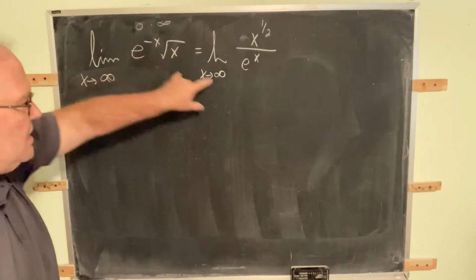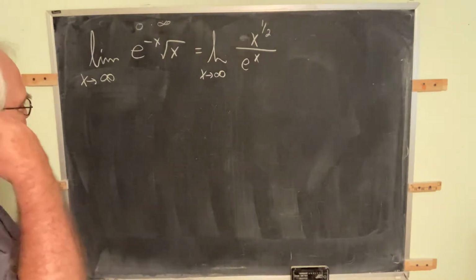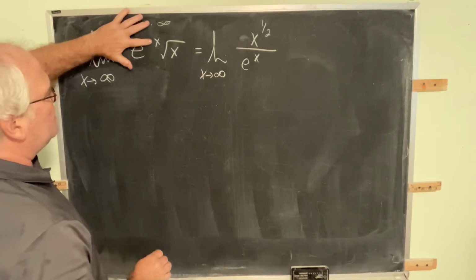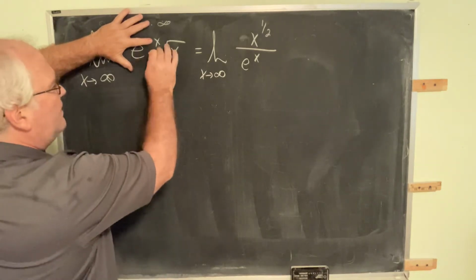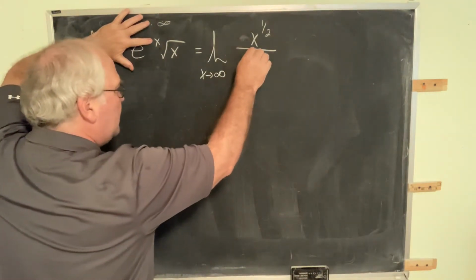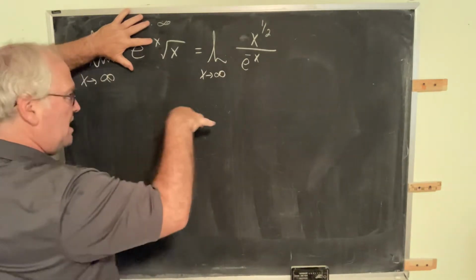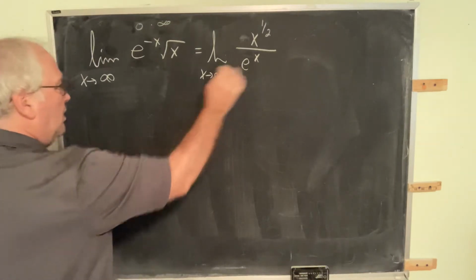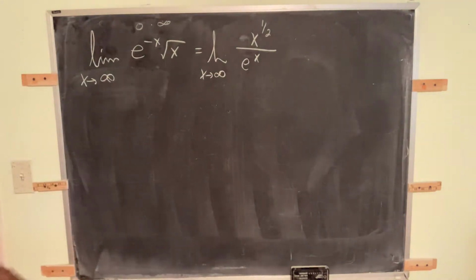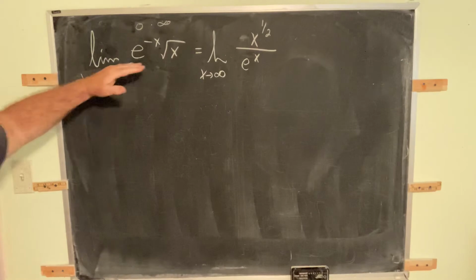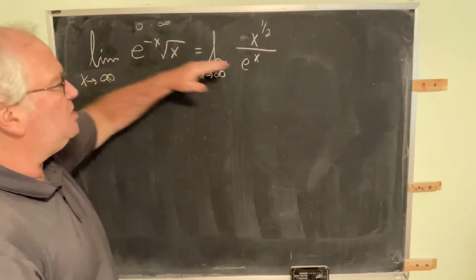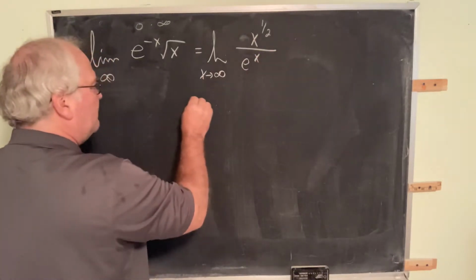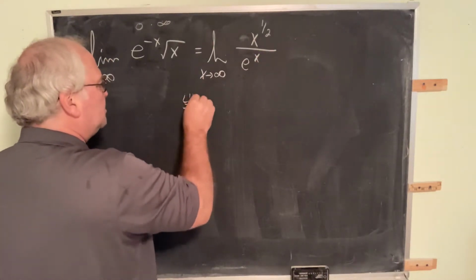Now, it's not always going to be this easy. Sometimes it might have to be a different problem, where you have e to the x and you might need to incorporate an e to the negative x in order to make it become a fraction. In this particular case, it was straightforward. Sometimes that becomes the creative part of the problem, knowing how to take this expression and change it into fraction form. Once it's in this form, it's straightforward. We can apply L'Hopital's rule.